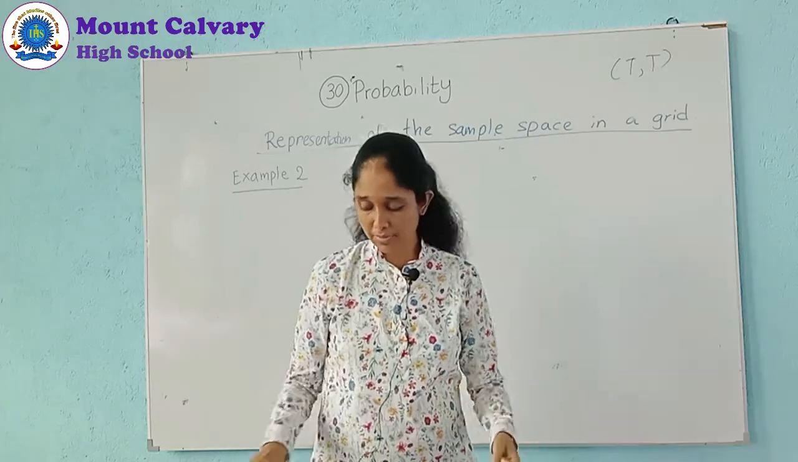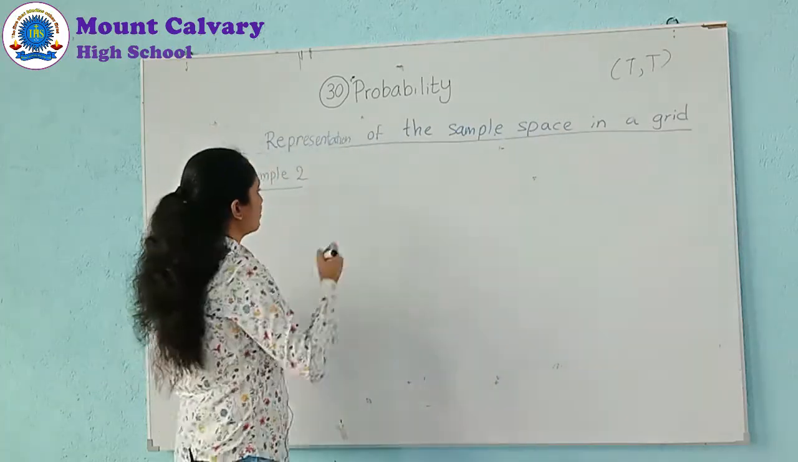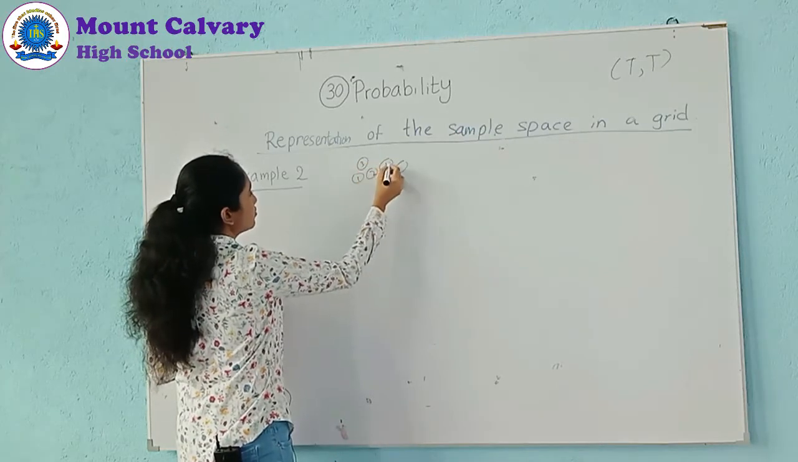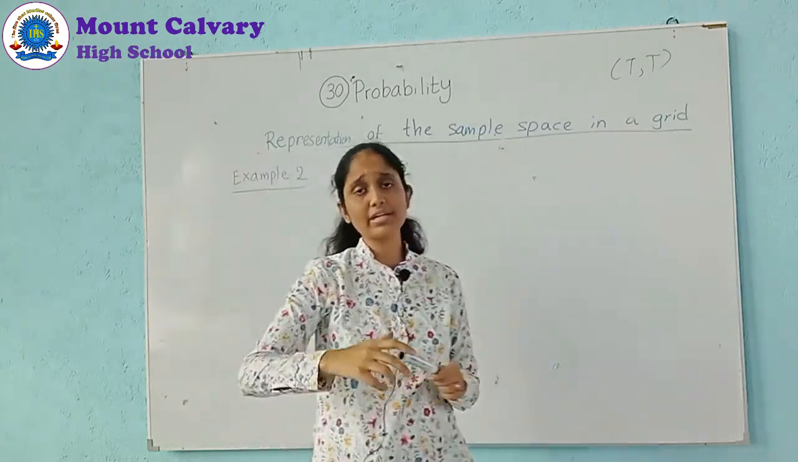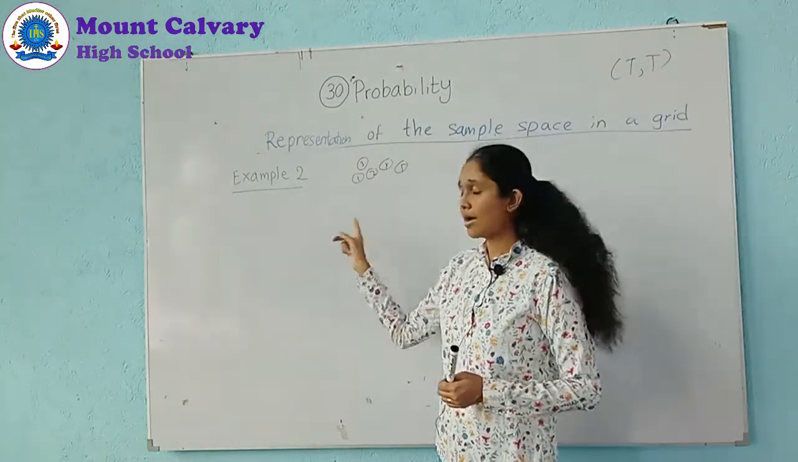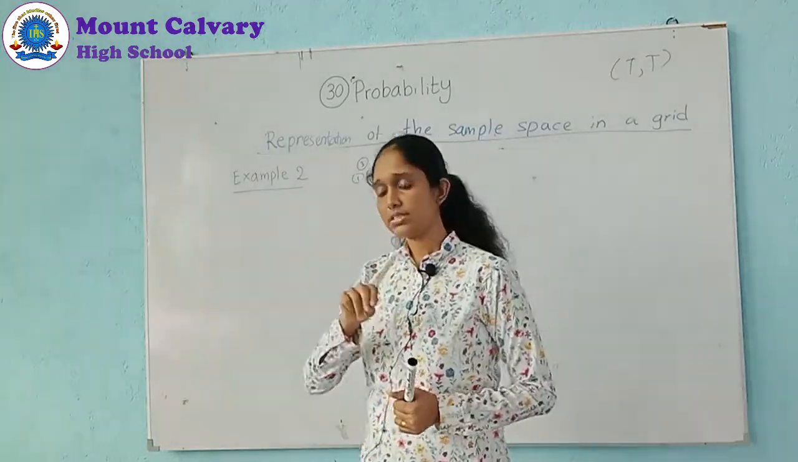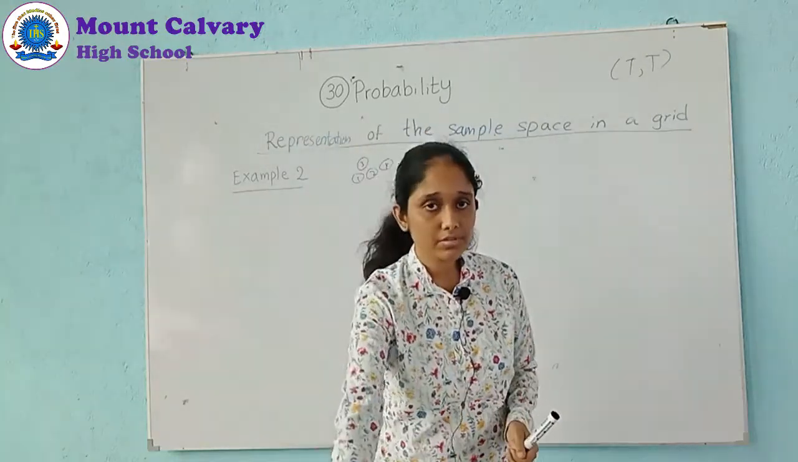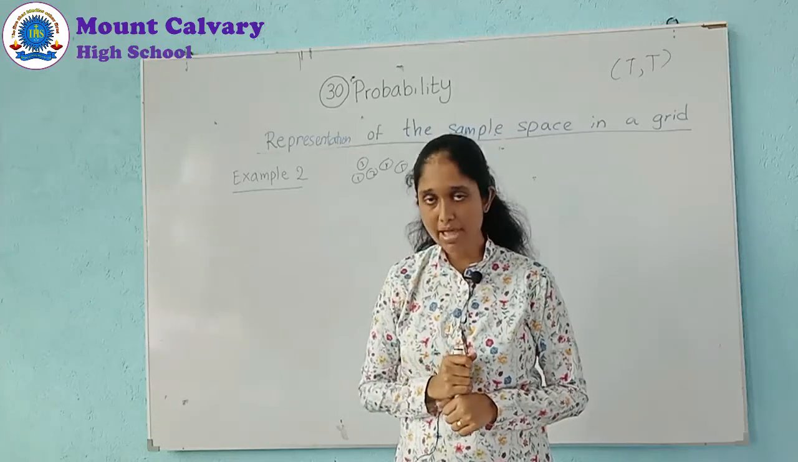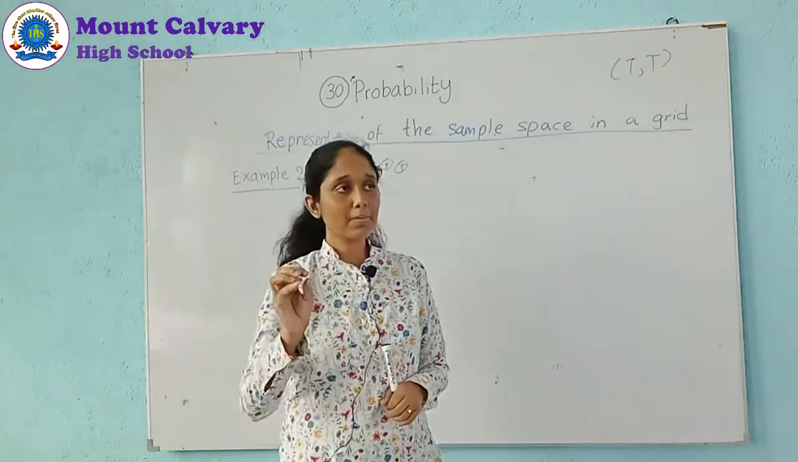You have a bag with balls numbered 1 to 5: 1, 2, 3, 4, 5. You take one ball, see the number and note it down, and then put the ball back into the bag. That is called replacement.